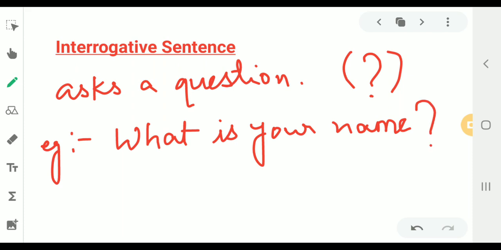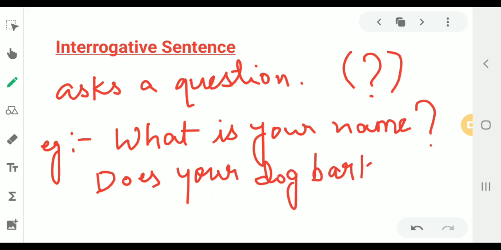Question mark. Can you suggest few other examples? Well, we can take one as, does your dog bark at night? Question mark. So, interrogative sentence, a sentence that asks a question, is called an interrogative sentence. It ends with a question mark, and here are the examples.